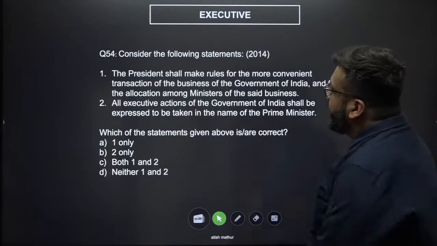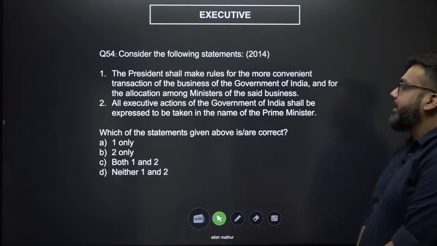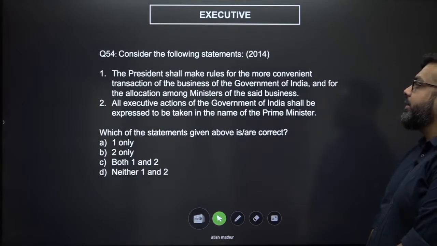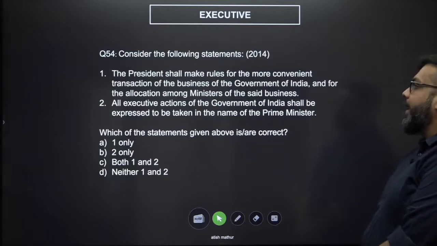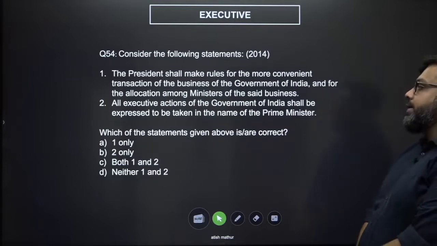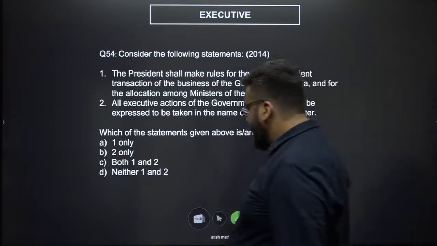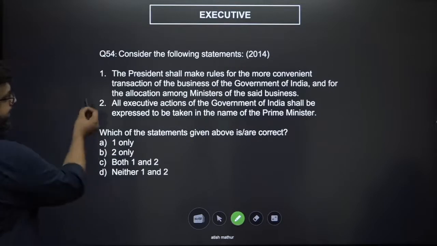Now, next, consider the following statements. The President shall make rules for the more convenient transaction of the business of Government of India and for the allocation of ministers and of the said business. All executive actions of the government shall be expressed to be taken in the name of the Prime Minister. If the President is the executive head of the country, then why would actions be taken in the name of the Prime Minister? The second is wrong.